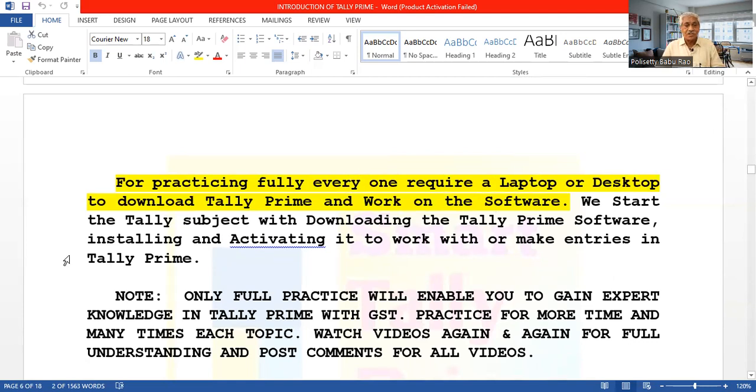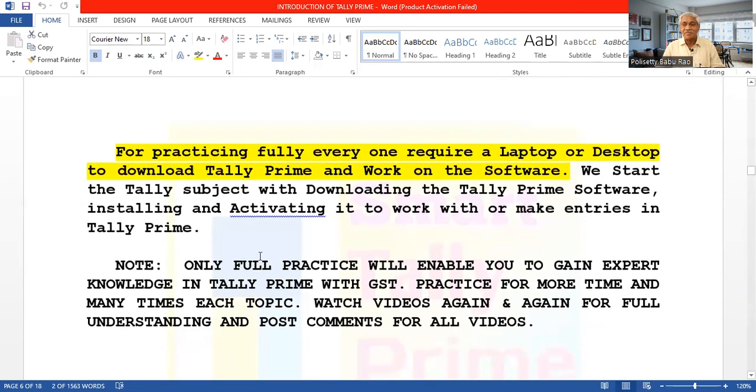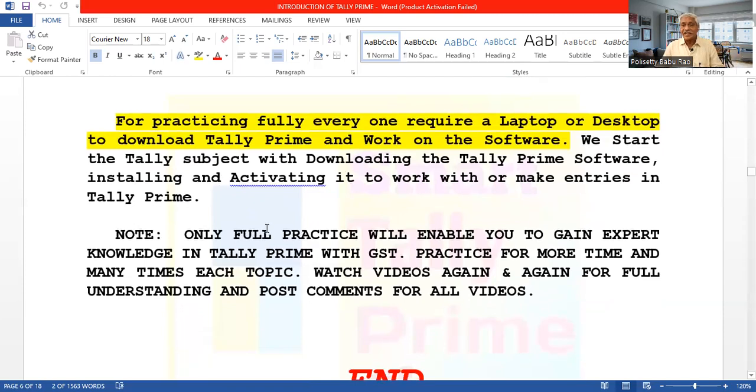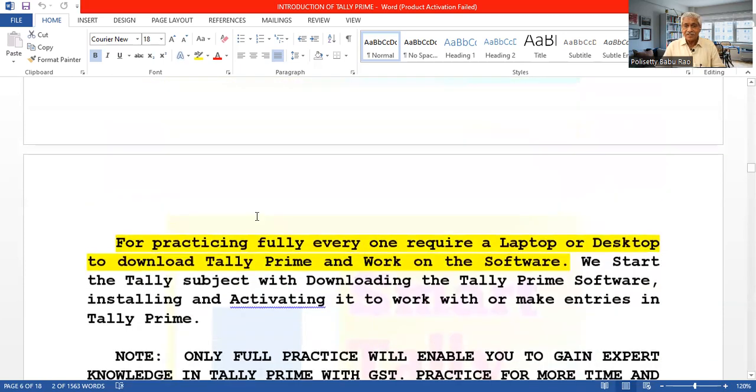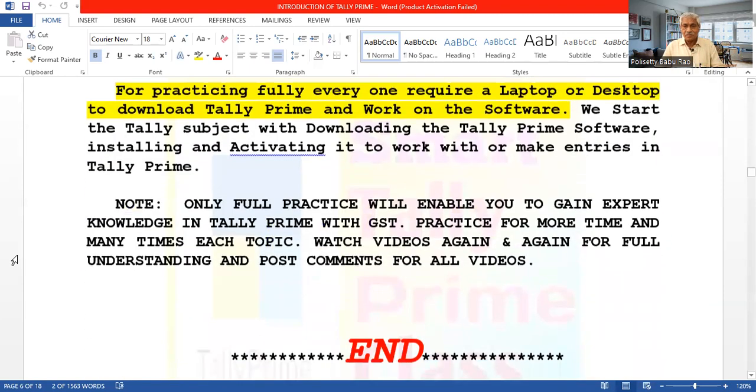Okay. So we start the Tally subject with downloading the Tally Prime software, installing it, and activating it to work with or make entries in Tally Prime. So we start with that subject: how to download, how to install, how to activate the Tally Prime software to make the entries. Okay. So this is the thing for today.